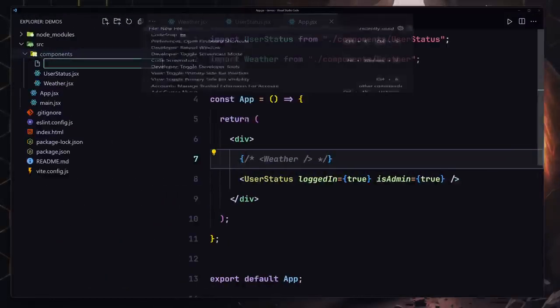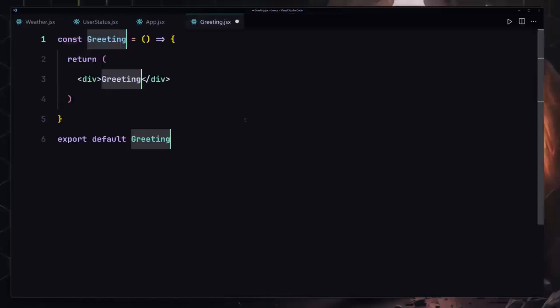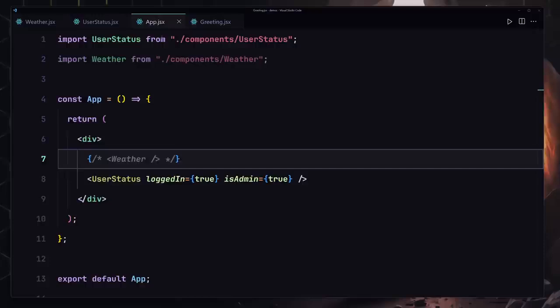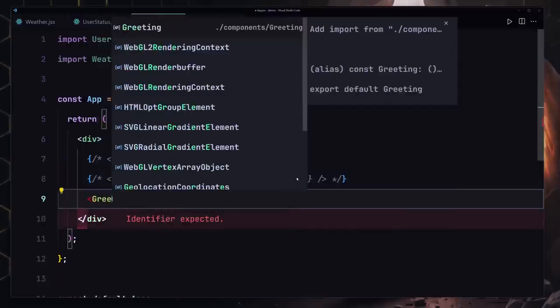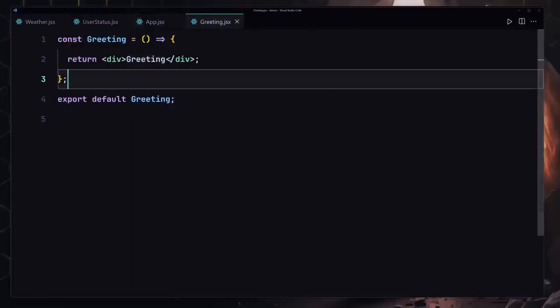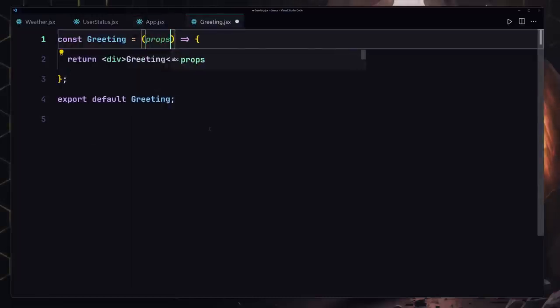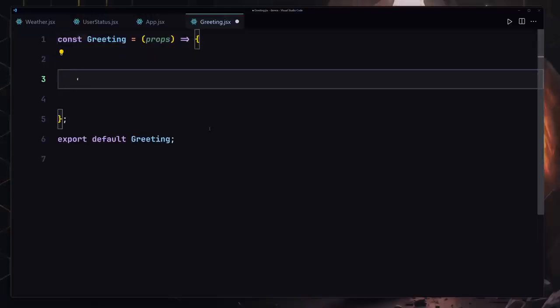And now for the third and final one, we are going to be creating our Greeting.jsx component. Let's just use our RAFCE, save my file, and register it right here inside my app. So I'll just use Greeting and close it. It's also going to take the prop of timeOfDay, and I'm going to set it to morning. Okay, and let's go to our component. Inside this component, we're going to be receiving our props once again, and instead of providing this return statement, we're going to be using our ternary operator.